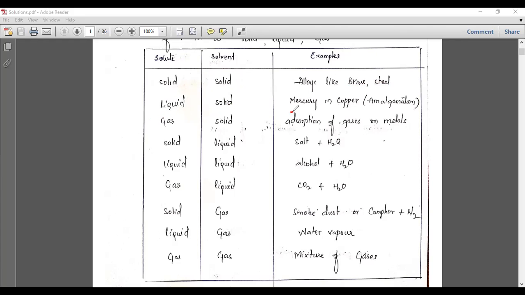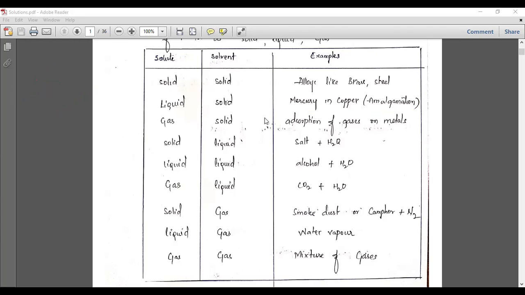The best example is mercury in copper. Generally, the amalgams are mostly mercury amalgams. Amalgam is nothing but a combination. Addition is also called combination, but chemically it is different from simple addition or combination. Most amalgams are combinations of mercury with other metals like zinc, copper, potassium. There are many amalgams. You can take silver. These amalgams are generally used in dental fillings. In the dental case also, they can fill using this.